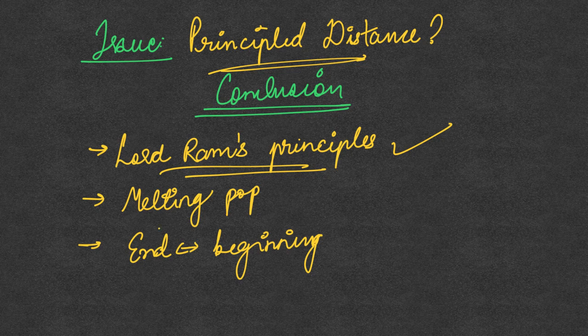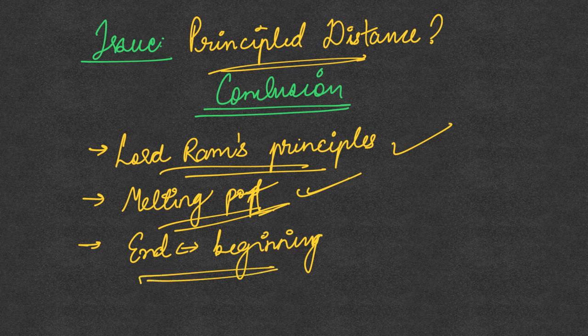And the next is even genetic studies have shown how India has been a melting pot of populations and cultures for several centuries, thousands of years before. So this has always been a melting pot, and therefore it will continue to have harmonious relations between various religious communities. And you can also write that end and beginning thing which I discussed in the beginning. So all these points can form an objective conclusion without being emotive about this issue.